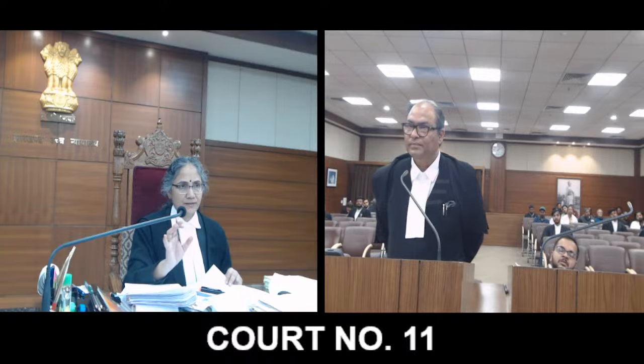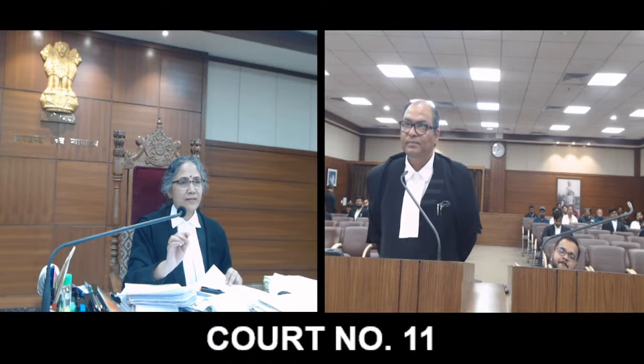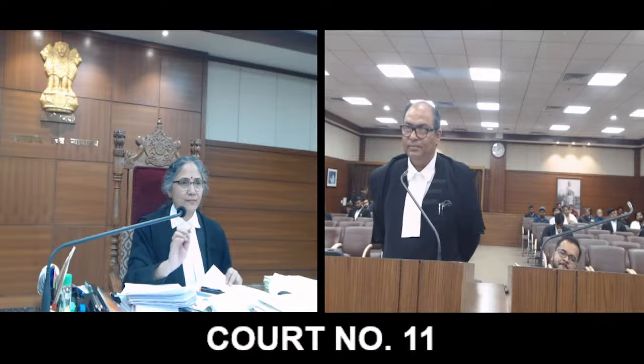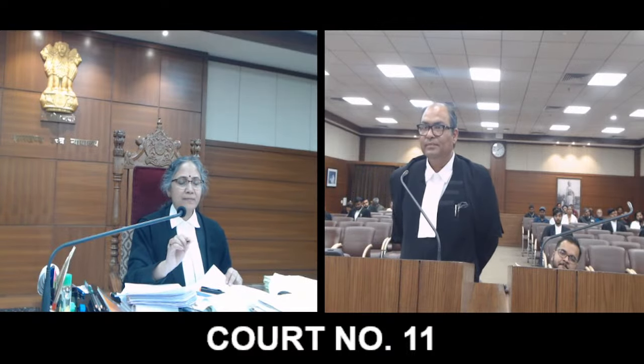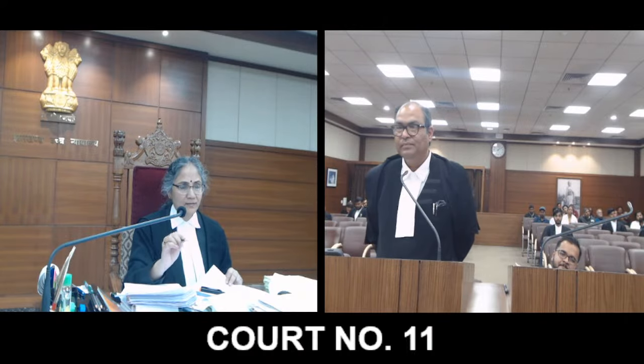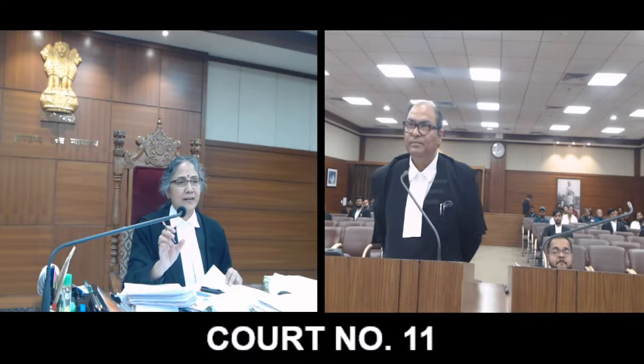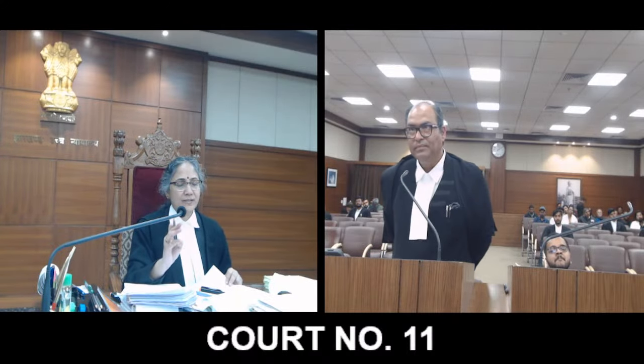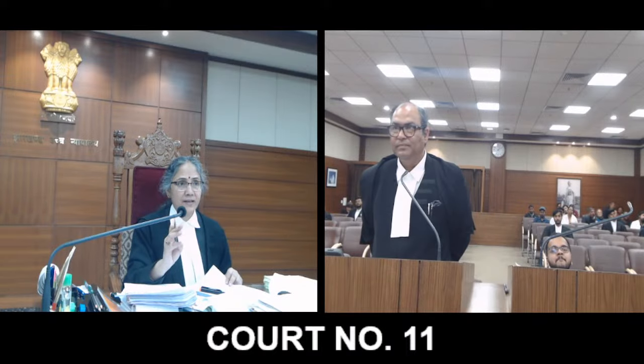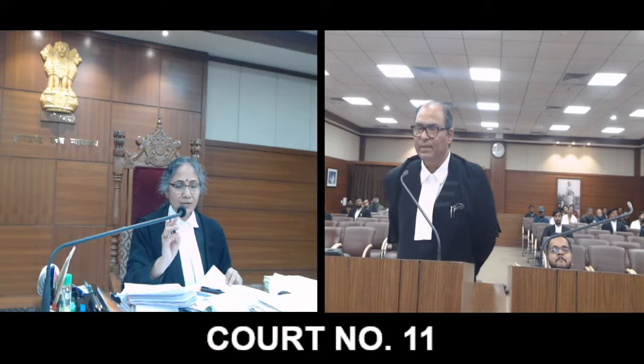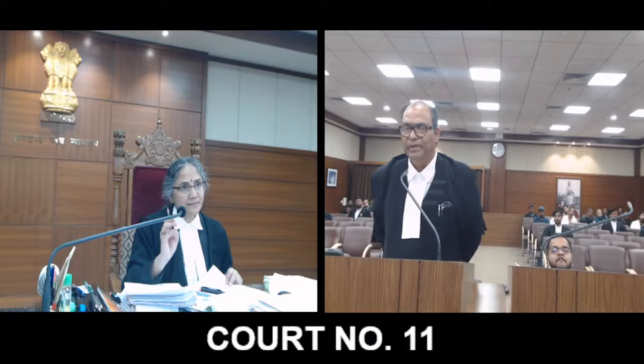Total is 100 rupees. Now there is an interest which is running on this 100 rupees. The interest will be computed till the date of the award, maybe 20%. Then till the date of the award, there are three components: one is the solution, one is the award, and the other is the interest component of 20 rupees. So that would be 120 rupees. Correct?